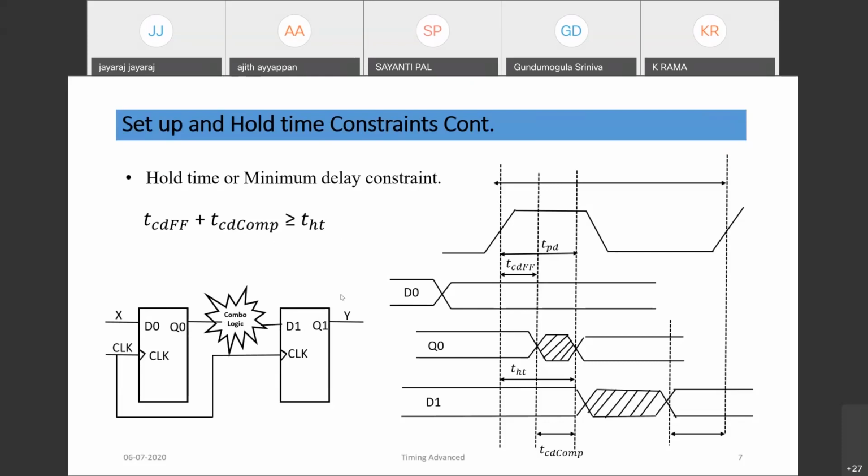This is called the minimum delay constraint, the fast corner, and setup is called the slow corner. You can just analyze the timing diagram.